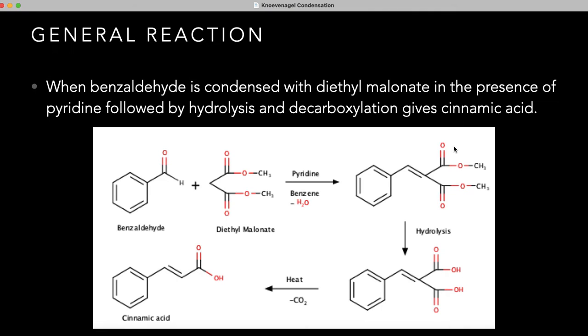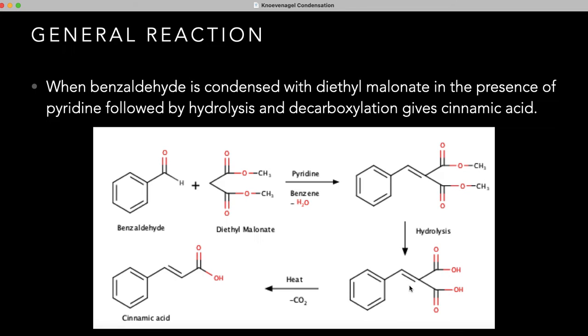Hydrolysis takes place between the carbonyl carbon and oxygen. In hydrolysis, this bond undergoes breaking, and a hydroxy group is added to the carbonyl group, hydrogen added to the oxygen. There is the loss of ethanol. Again, this bond undergoes hydrolysis. A hydroxy group is added to this carbonyl. There is the formation of COOH and there is the loss of ethanol.